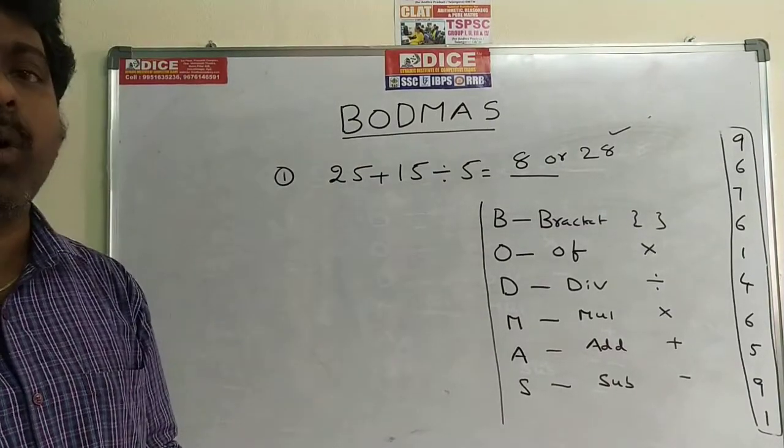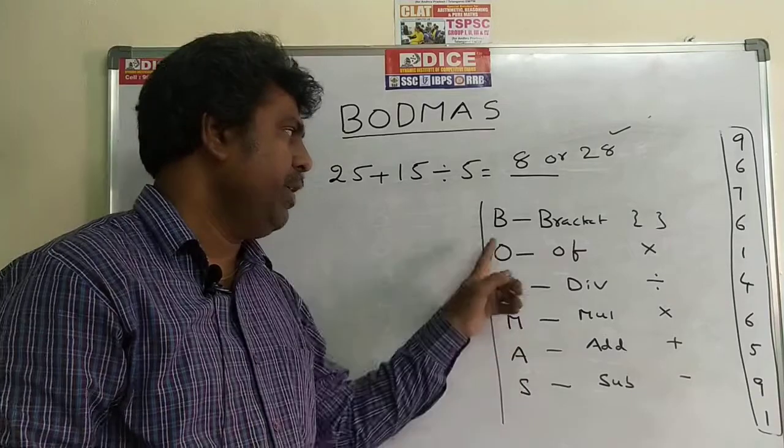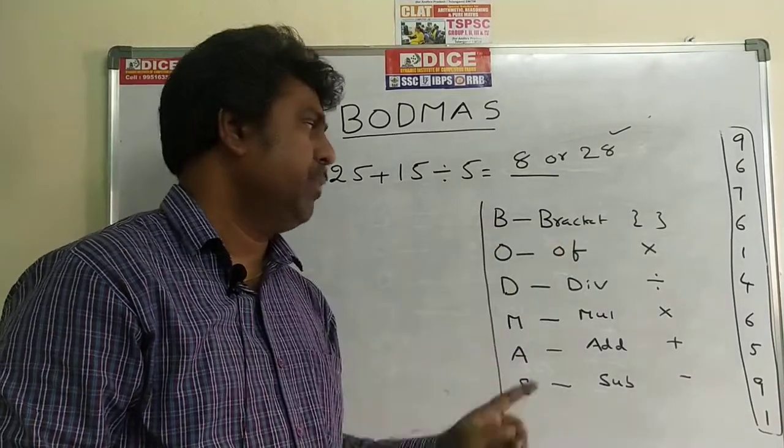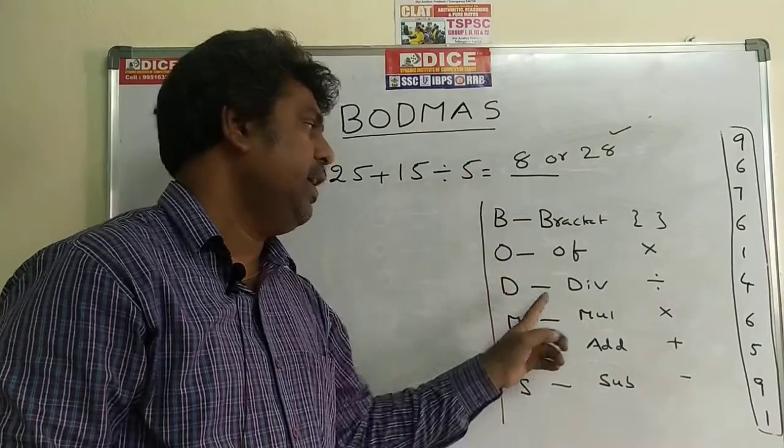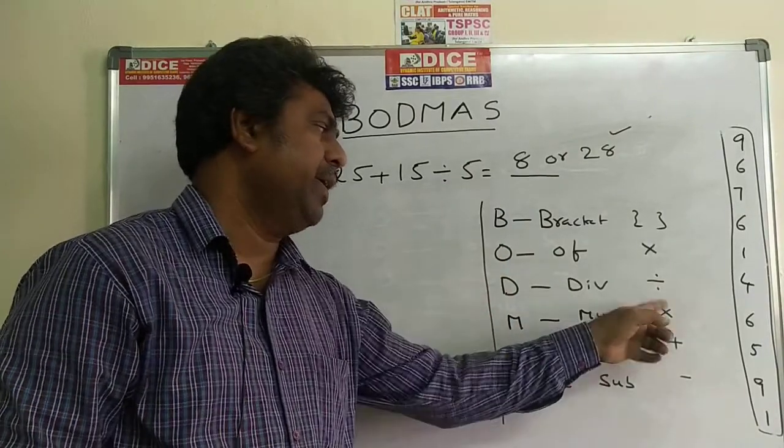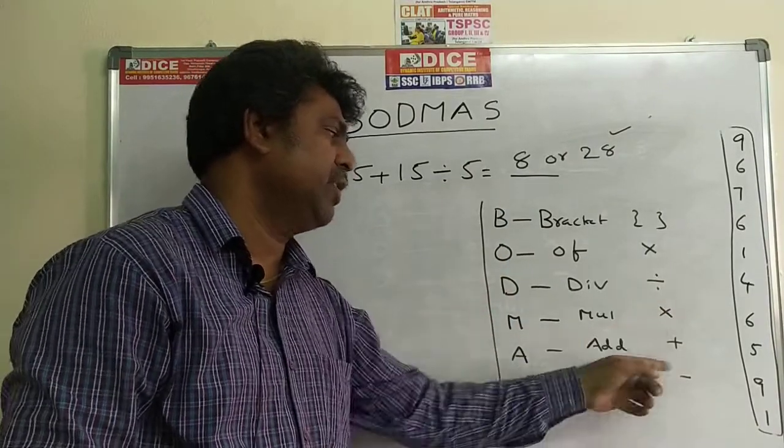What is the full form of BODMAS? B means bracket, that is the symbol. O means of, this is the symbol. Of means nothing but multiplication only. D means division, M means multiplication, A means addition, S means subtraction.